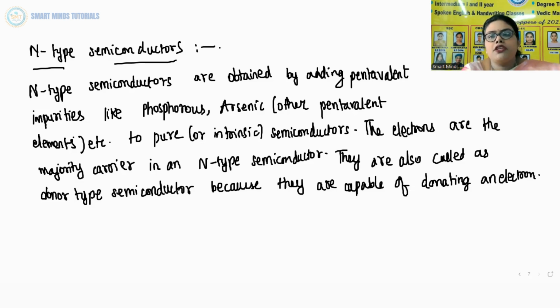Here the major carriers are electrons, and these are also called donor type semiconductors. Why are they called donor type semiconductors? Because they are capable of donating an electron. The one who is donating is always called a donor. Over here they are donating an electron, so that is why it is called a donor type semiconductor.